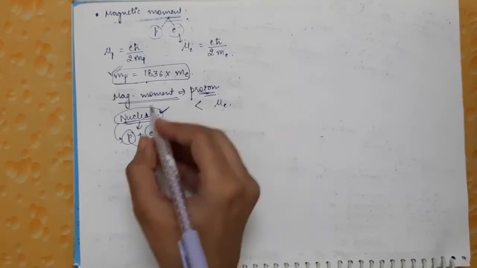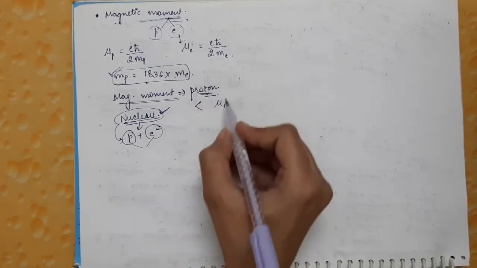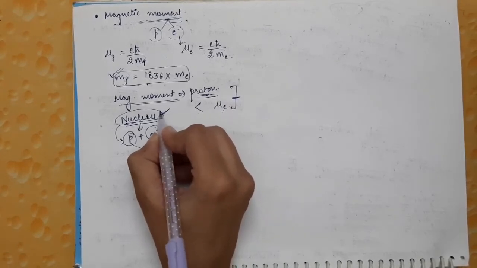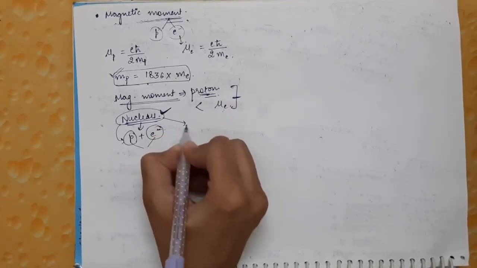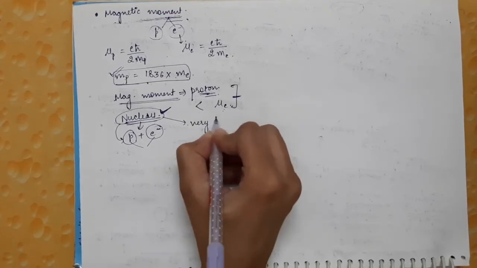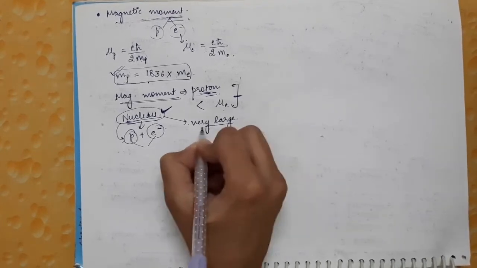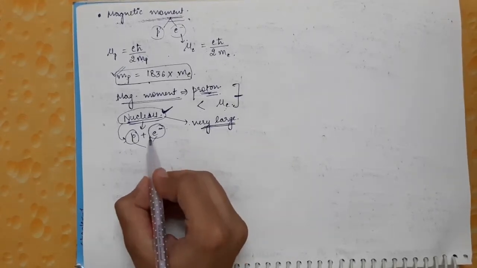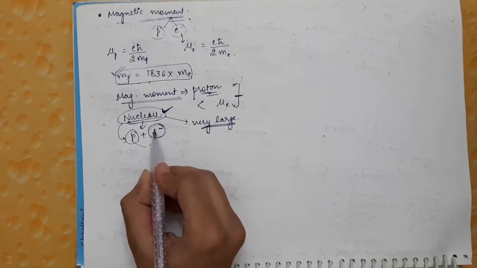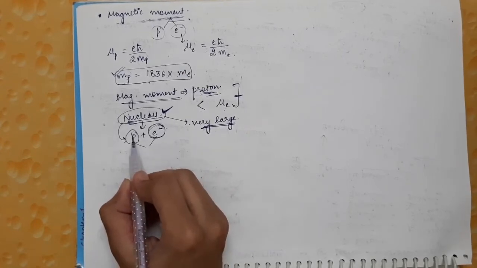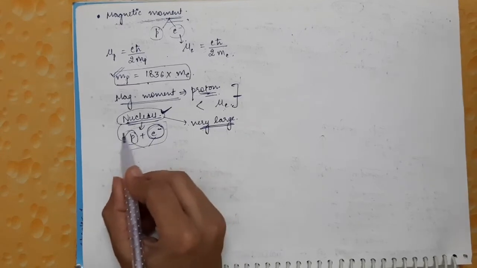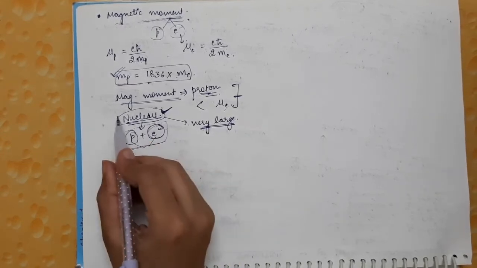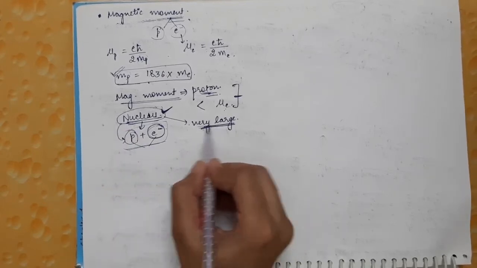From this concept, it is clear that the magnetic moment of the nucleus will be very large compared to that of a single proton, because here we have electrons, and the magnetic moment of the electron is very large compared to that of the proton. So if we take the sum of all these magnetic moments, the resultant magnetic moment of the nucleus will come out to be very large.